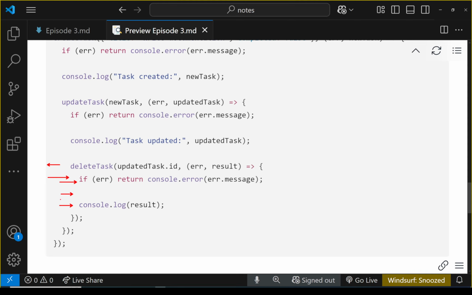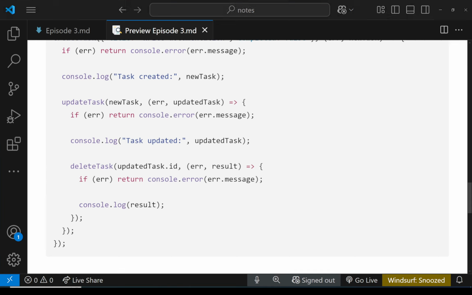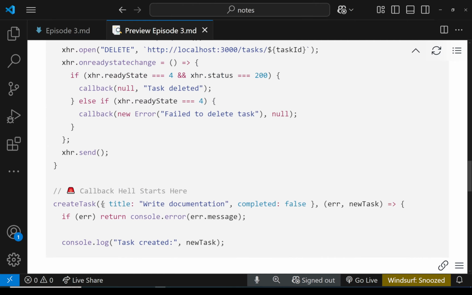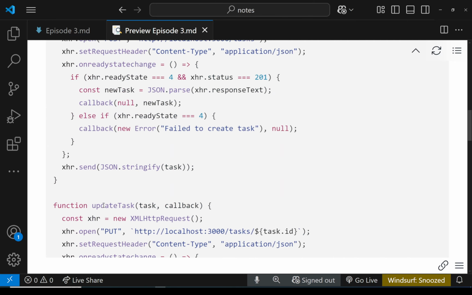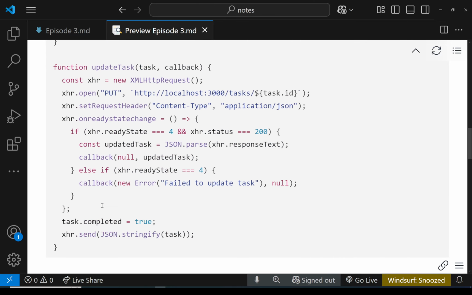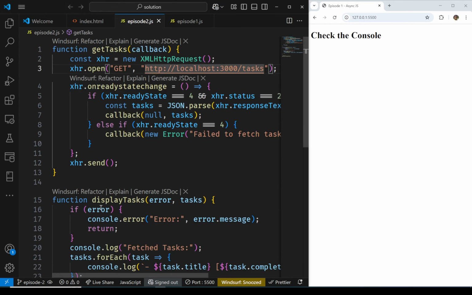So this makes your code harder to maintain. As the number of asynchronous tasks that you are chaining together increases, the code becomes more complex and more difficult to maintain. So I'm going to take you to VS Code now and implement this inside of another code file for this episode. So this is my VS Code instance.